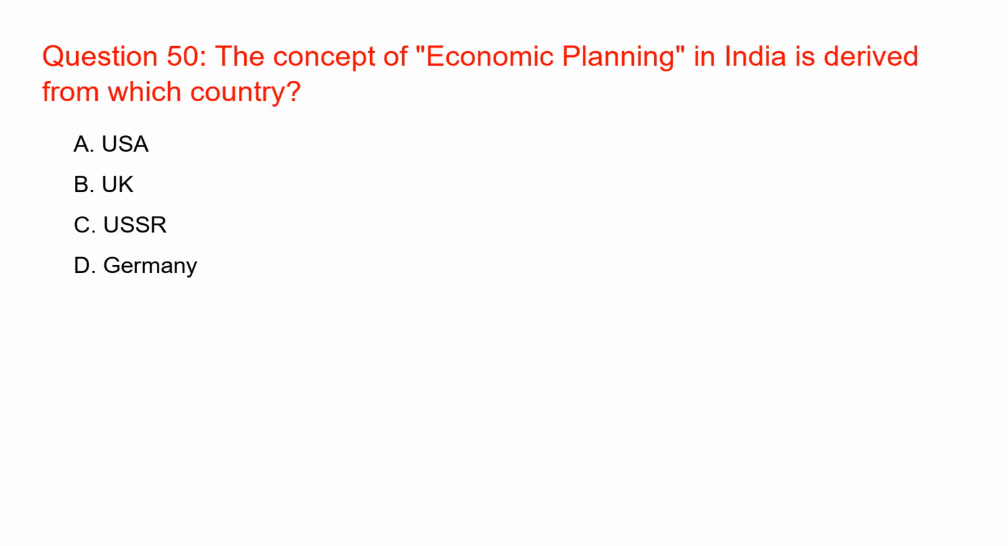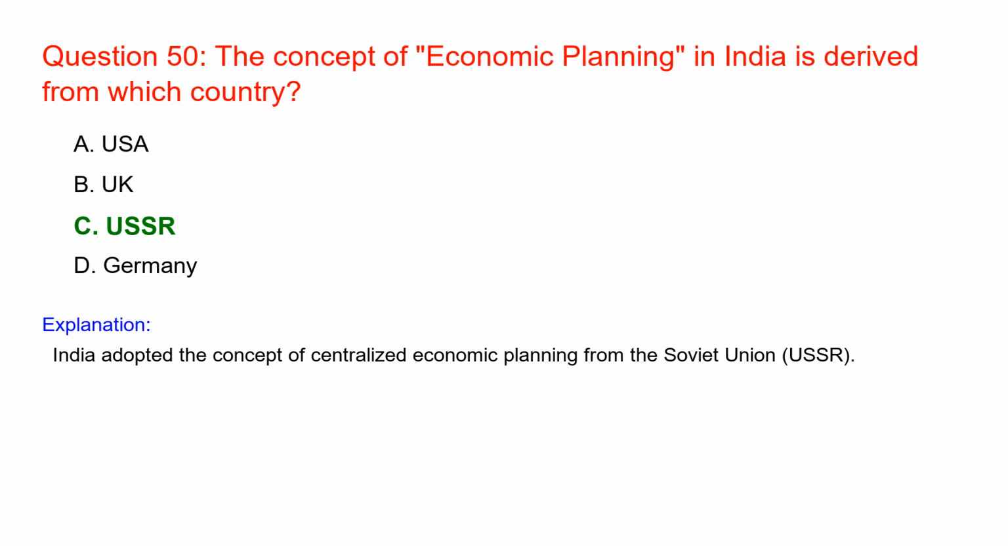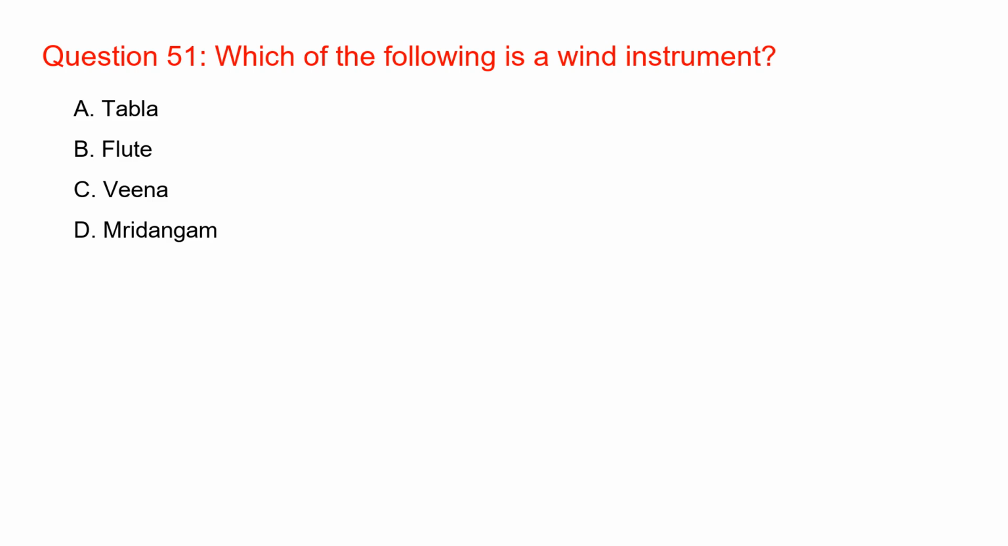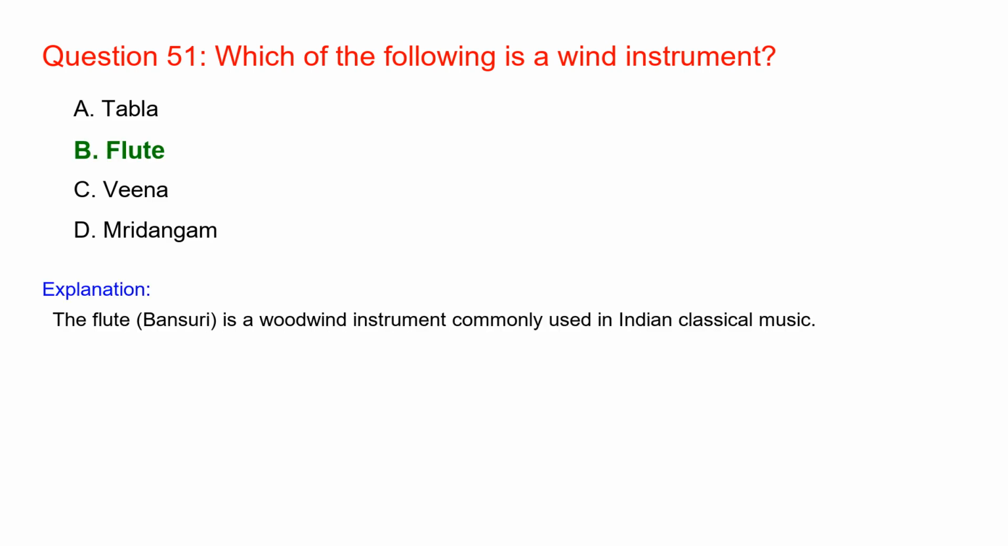The concept of economic planning in India is derived from which country? USSR. India adopted the concept of centralized economic planning from the Soviet Union, USSR. Which of the following is a wind instrument? Flute. The flute, bansuri, is a woodwind instrument commonly used in Indian classical music.